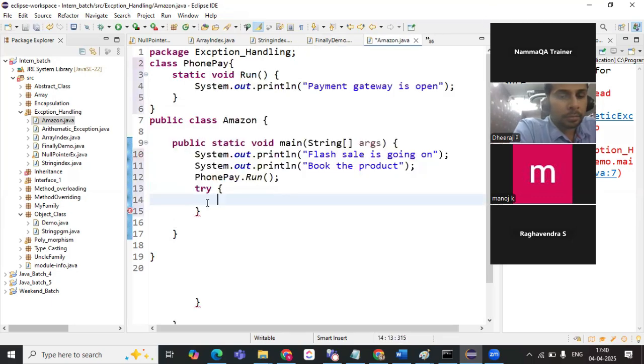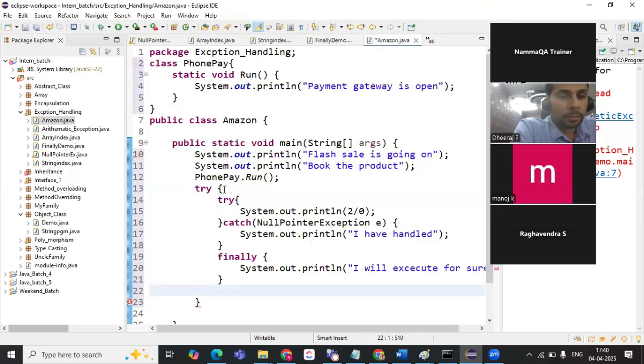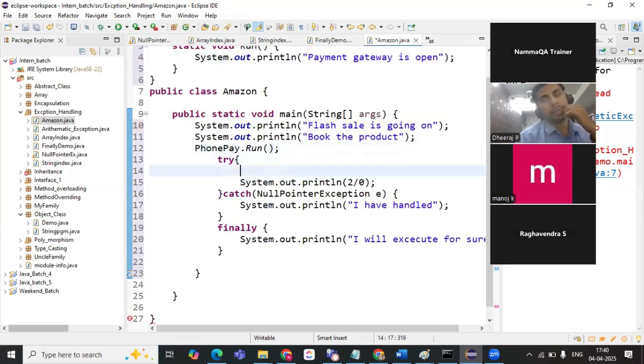So some kind of exception where, so this exception is occurring. So we'll write a statement that exception.